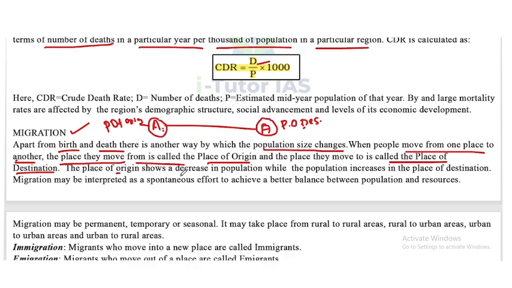The place of origin shows a decrease in population while the population increases in the place of destination. So this area shows a negative trend in the population distribution, that is, a decrease in population, while this area shows a positive change in the population. Migration may be interpreted as a spontaneous effort to achieve a better balance between population and resources.